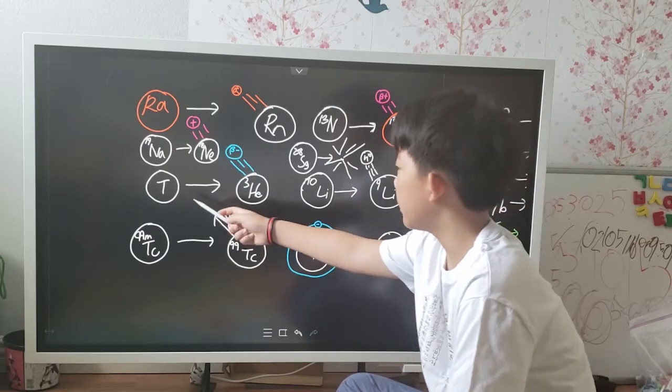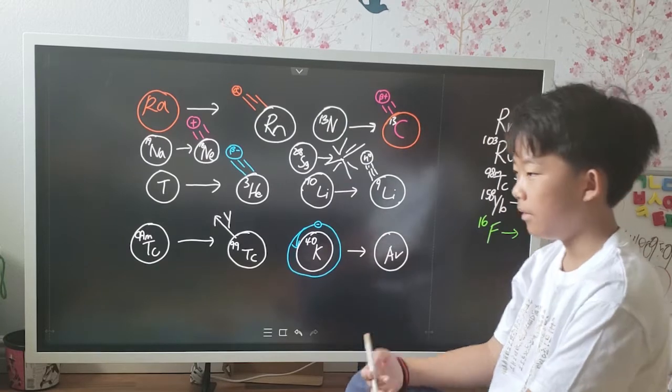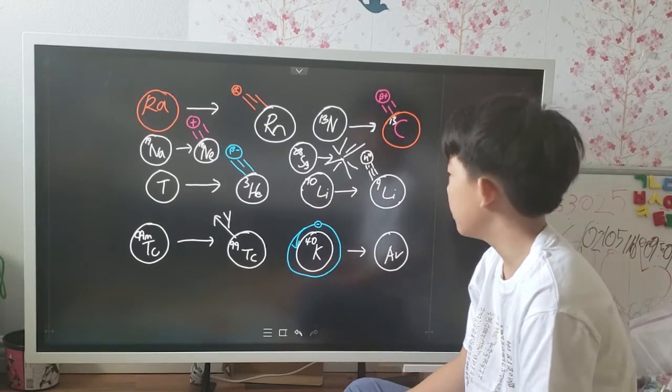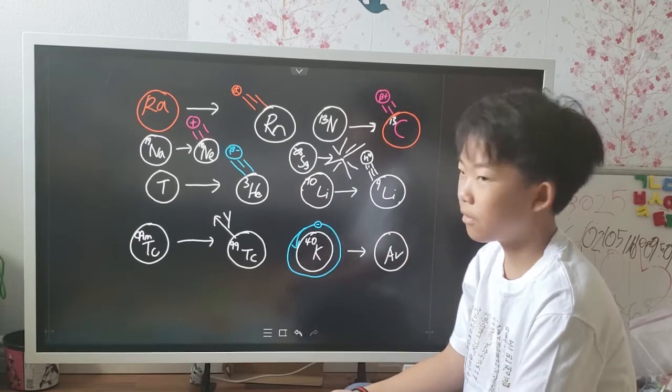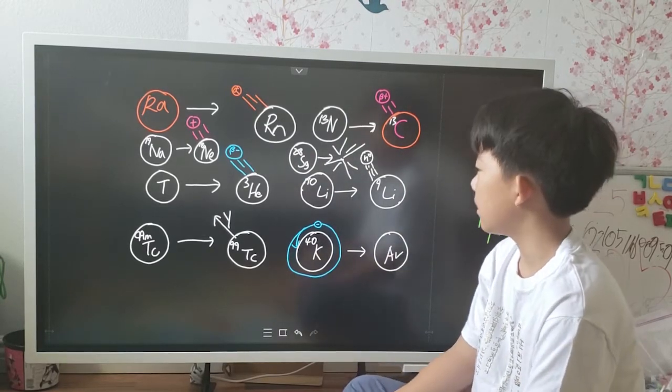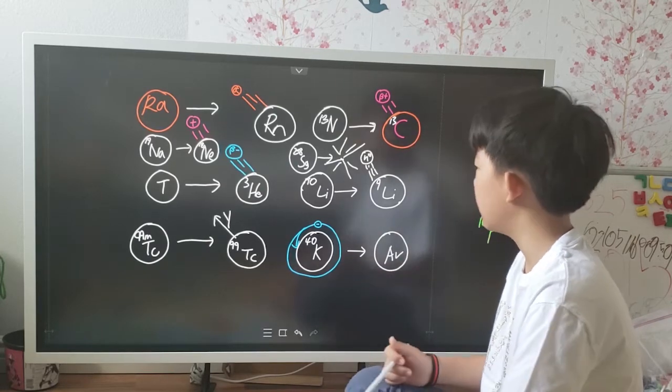Next is the beta decay. Here I drew an isotope of hydrogen called tritium, also known as hydrogen-3. It's radioactive and emits an electron or a beta particle from its nucleus, becoming helium. In other words, a neutron will become a proton.